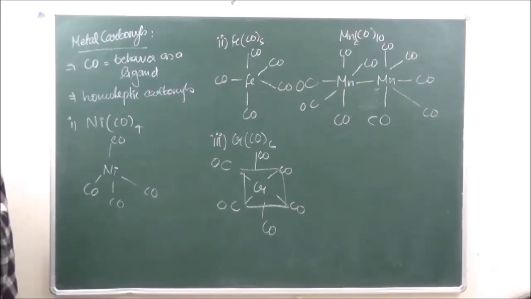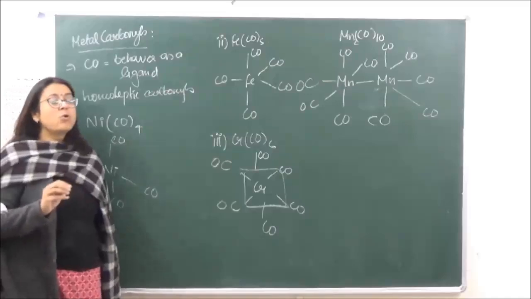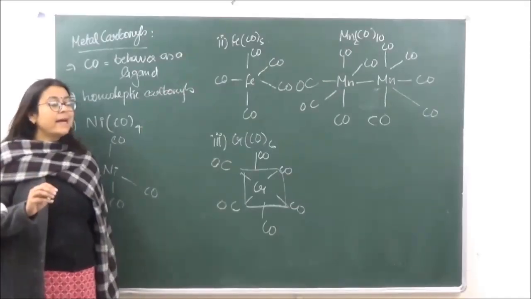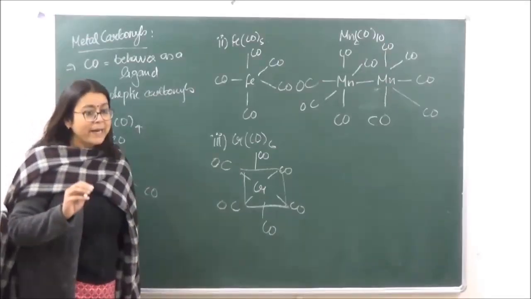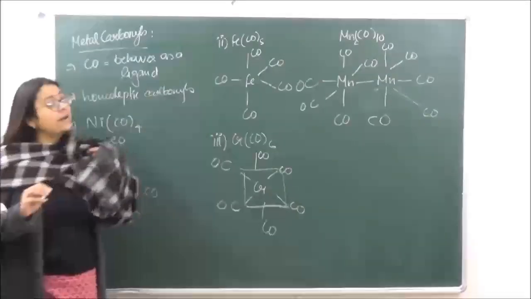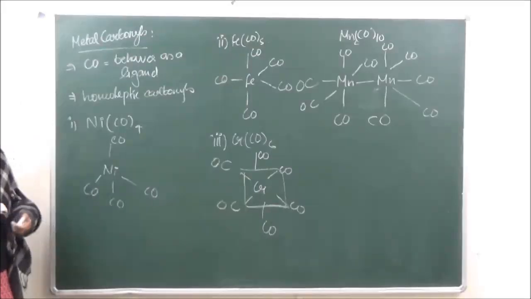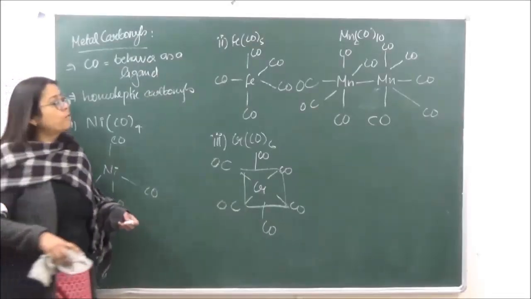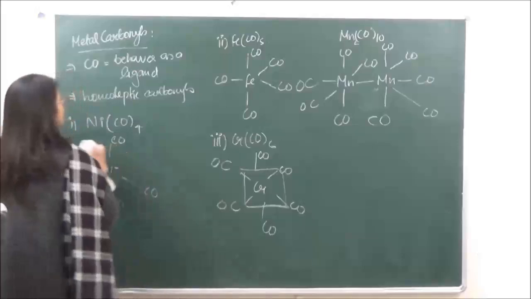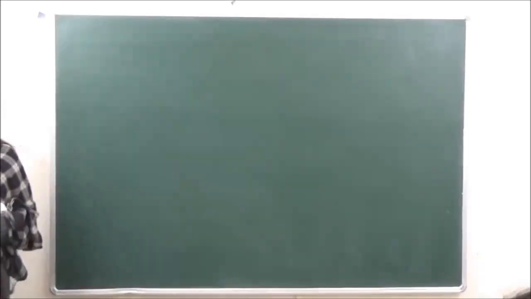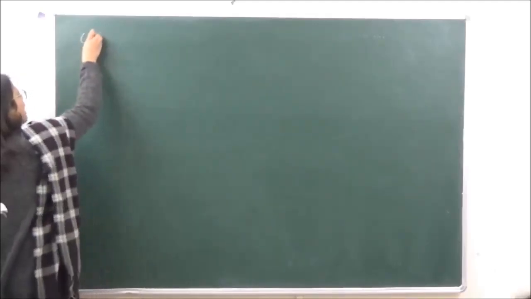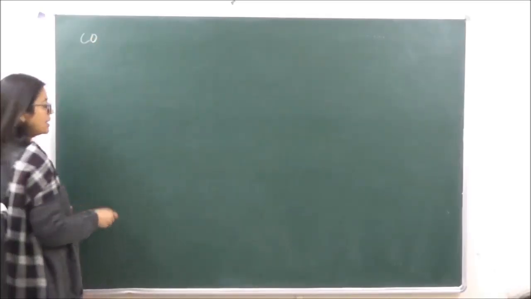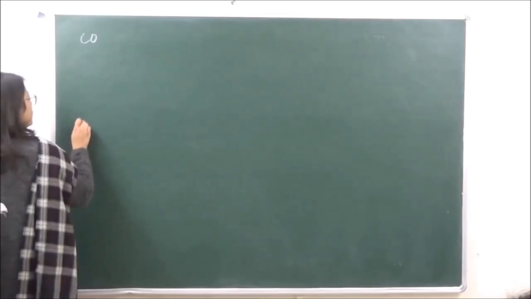The most characteristic property of the carbonyl compounds is going to be its bonding. It has a special kind of bonding which is known as back bonding, right? Now how does this bonding arise? Let's make a molecular orbital picture of carbonyl first, carbon monoxide. If we are taking a picture of carbon monoxide, it means one carbon and one oxygen. Okay?